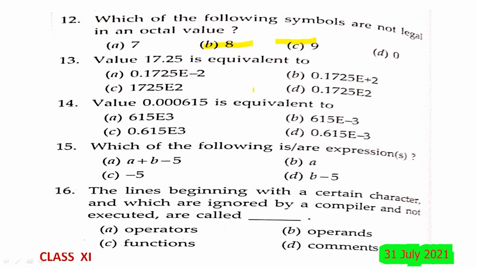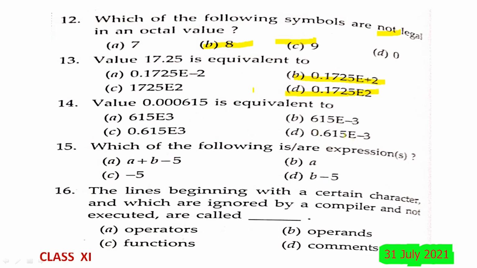Value 17.25 is equivalent to, how can we write, 0.017 E plus 2, no, plus 2, E2. What is the difference between B and D you can find here? B is also same and D is also same. One is with the positive sign, another is that exponent part. It is nothing but 0.1725 into 10 raised to 2. That is correct. Answer both B as well as C. Value of 0.00615 is equivalent to, how we can do, now this is 0.615 into 10 raised to 3.